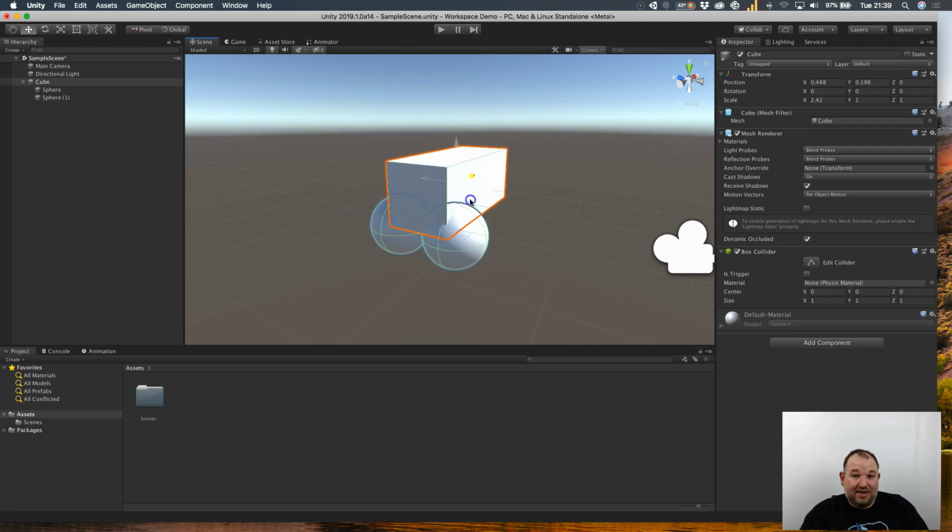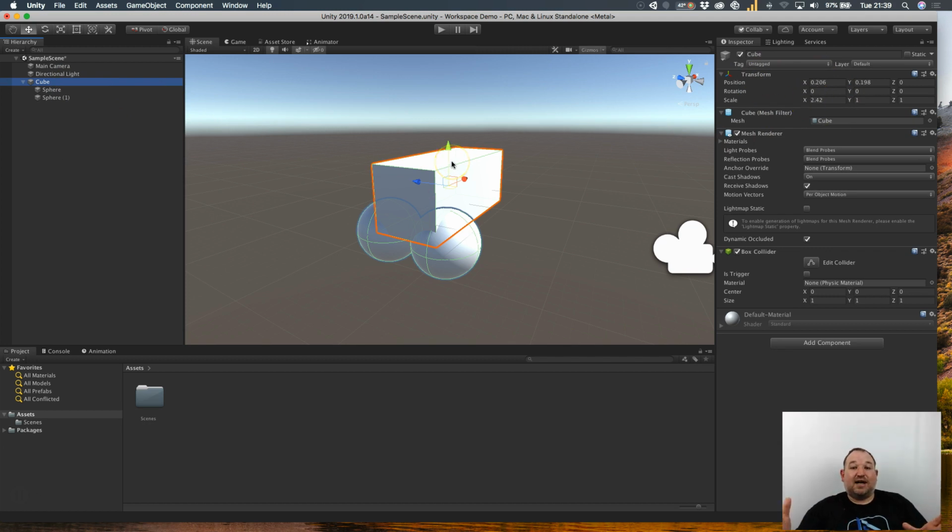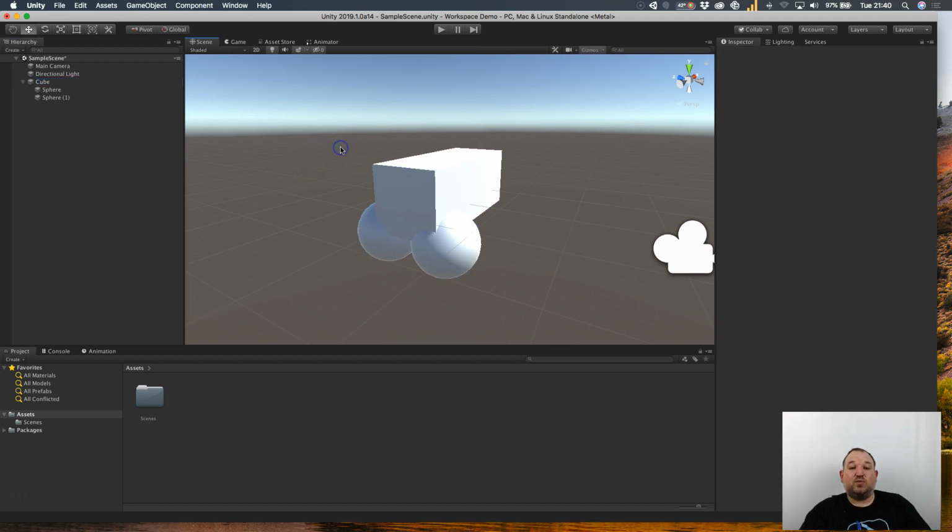Now the downside is if you were to delete the cube, you would also delete all the child game objects. So I just want to show you one or two different ways of how we can use a hierarchy, what the inspector transform component is, and how you can actually use the tools to move things around. Now there's one third way of doing this as well.